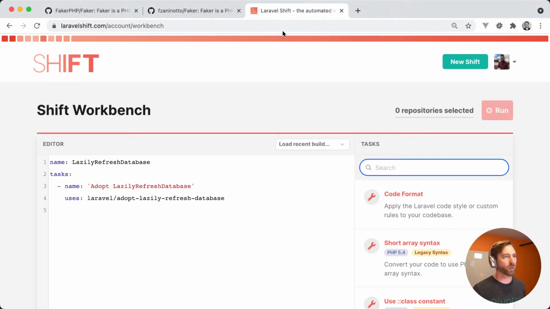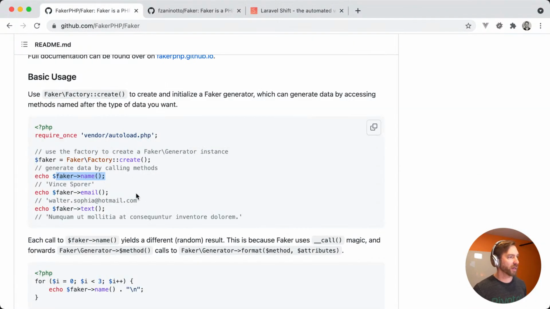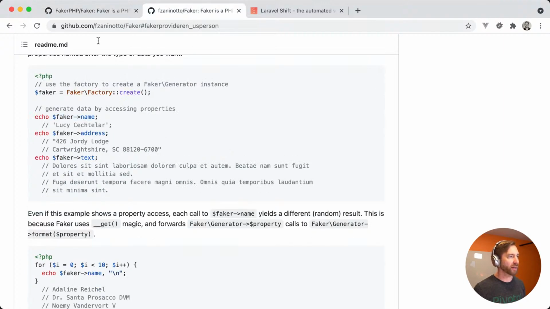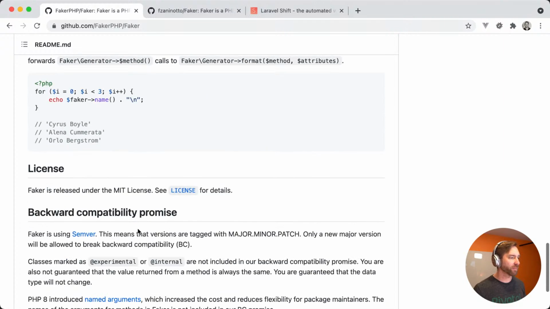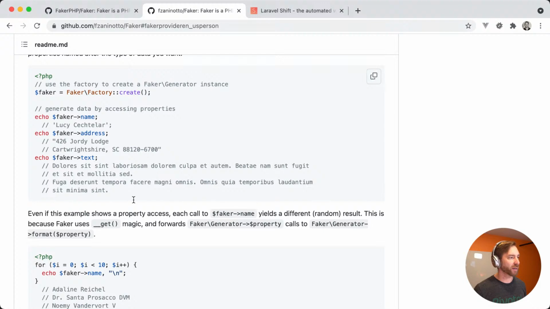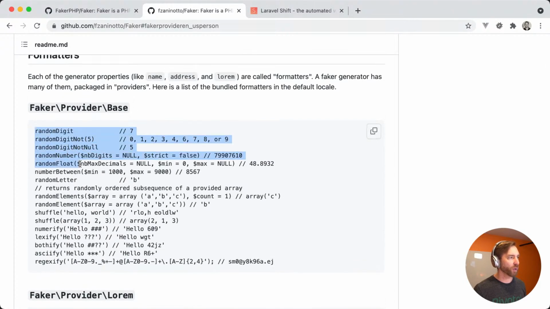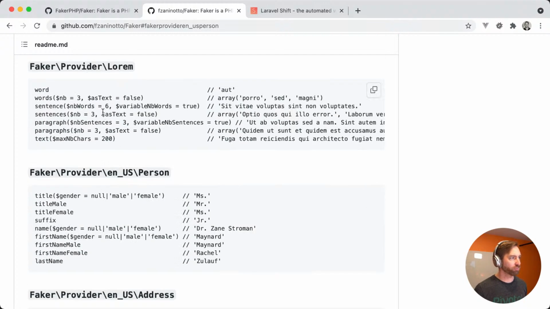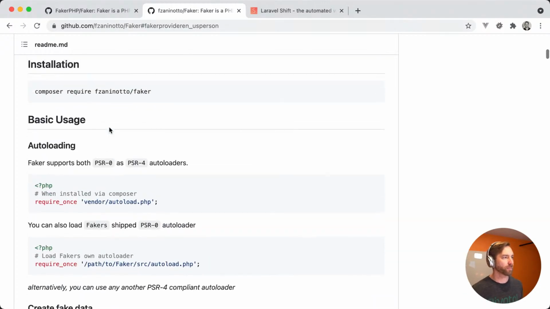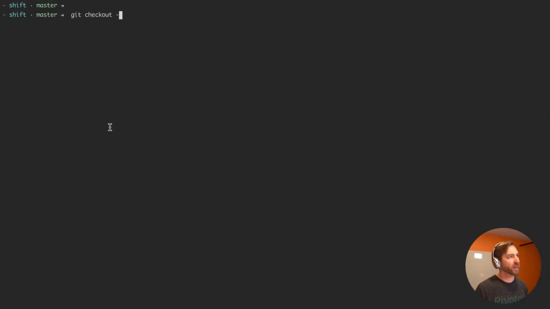So that's what we're going to build today. We're going to build a real simple converter. It's pretty naive. It's going to look for Faker arrow and convert anything that's a property on the other side to its method counterpart. We will probably do a little bit of whitelisting of what these methods should be, but for the most part it's going to be pretty straightforward. So let's get in there. Let's do git checkout -p Faker methods task, and I'm going to bring up PhpStorm.